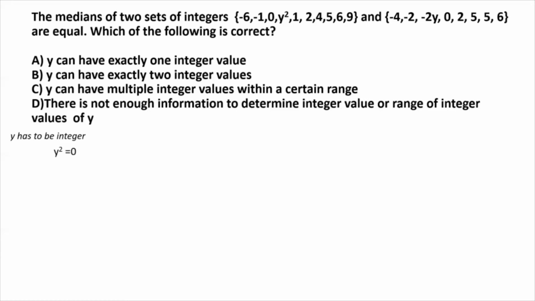First we consider the value of y square, because we know y square can only be non-negative. It has only one value, but for a given value of y square, y can potentially have 2 values, except for the first one, because if y square is 0, then y can only take a value of 0. So the first case is simple, but as we consider more integer values of y square, we have to also consider both the positive and negative values of y. But that's coming later. First, let's tackle what happens when y square is 0.